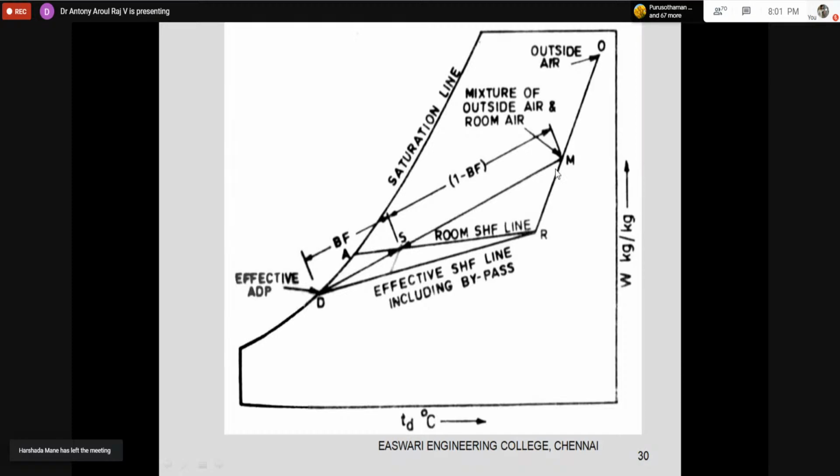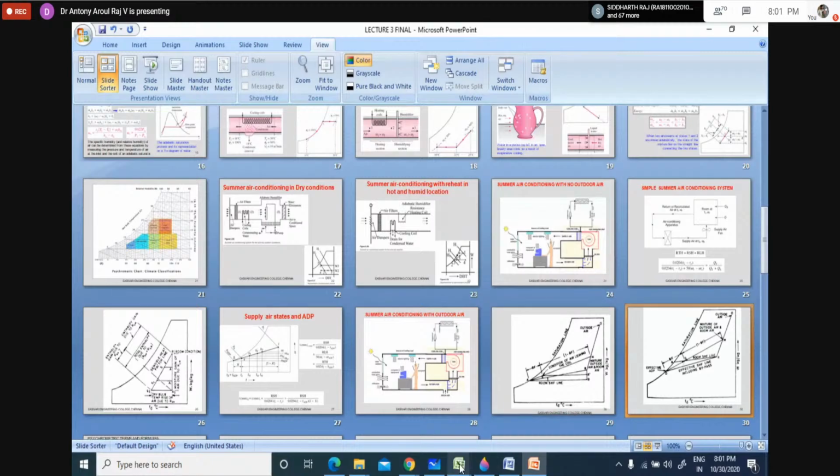If you are calculating, this will be very close. This is exaggerated. The mixing condition will be somewhere here. Now what will be the cooling capacity? The cooling capacity is reduced. This is a constant enthalpy line here, and this is a constant enthalpy line here. Just 1 minute, I will go there so that you can understand better.